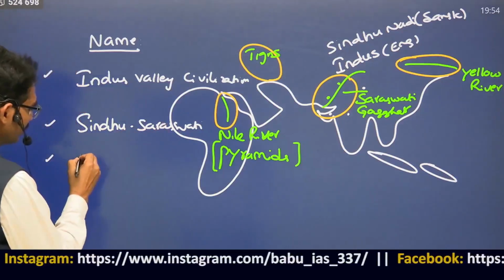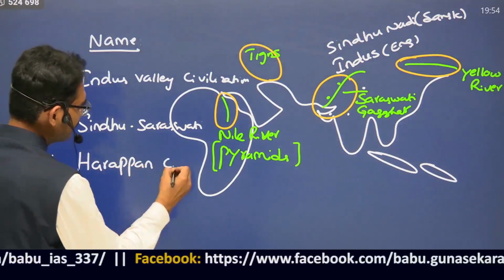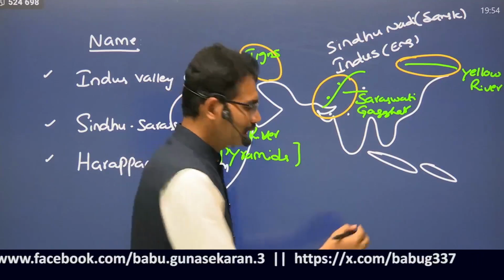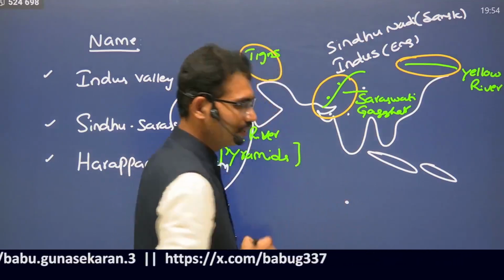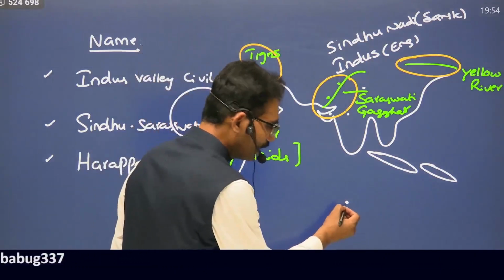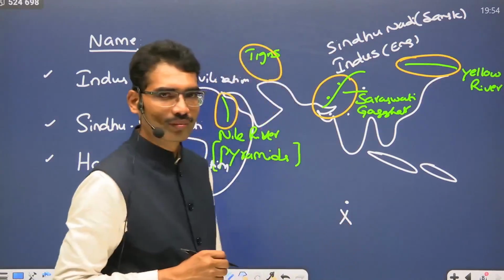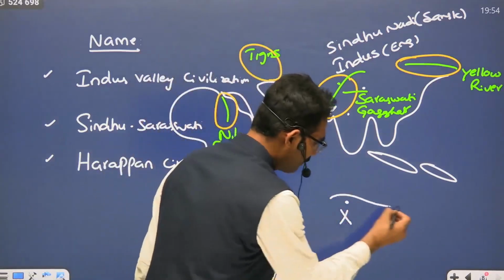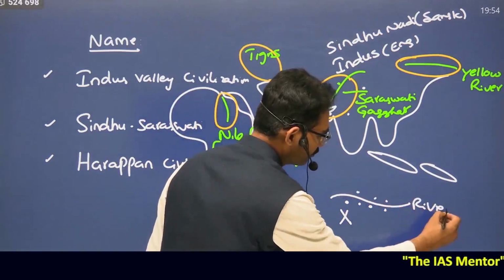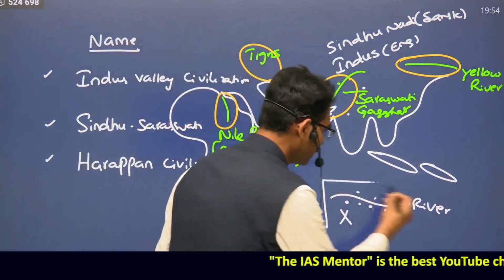Based on the first site called Harappa, Harappan civilization. In archaeology, suppose a very special, unique prehistoric or protohistoric site is discovered, a place, say X. Suppose many such settlements emerged along this river. One name should be given to this particular culture or civilization.